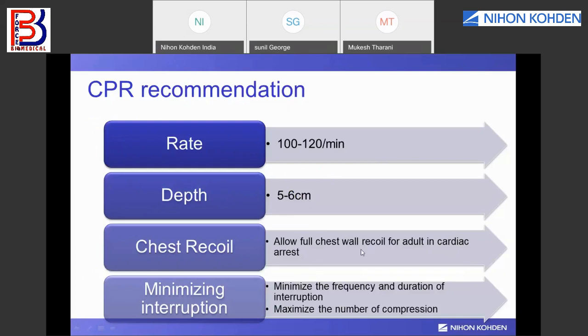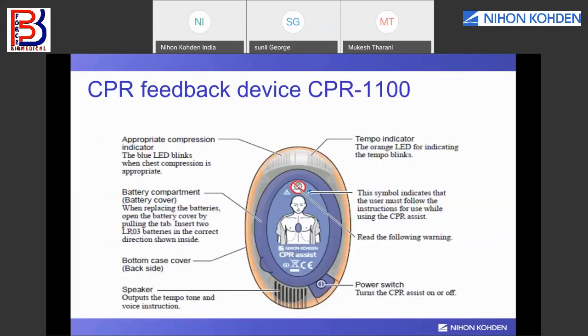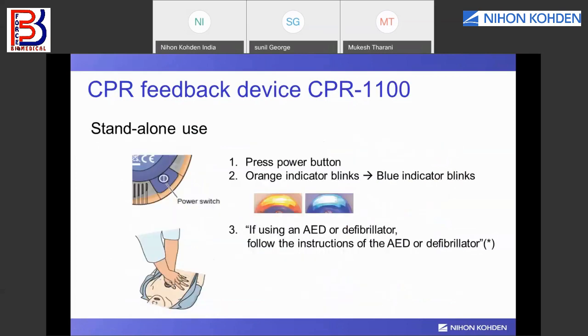After each compression you need to make the chest recoil, and you need to minimize the interruption. As I said, many defibrillators nowadays are getting advanced and coming with feedback devices. This is a CPR feedback device, the CPR 1100. It's a very handy device. It just comes in your palm.